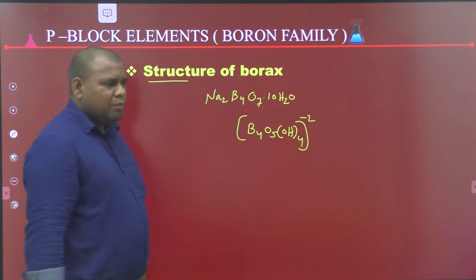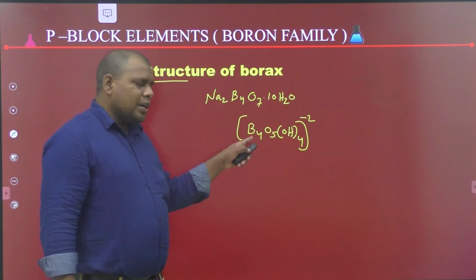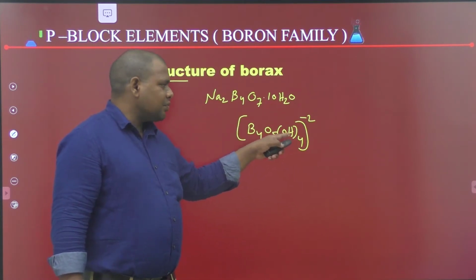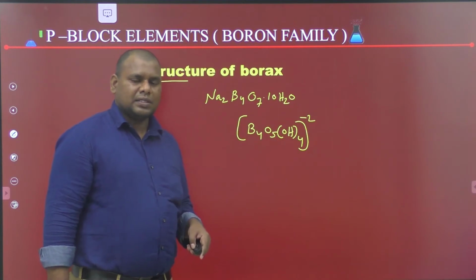But in reality, borax has tetranuclear units of [B4O5(OH)4]2-.